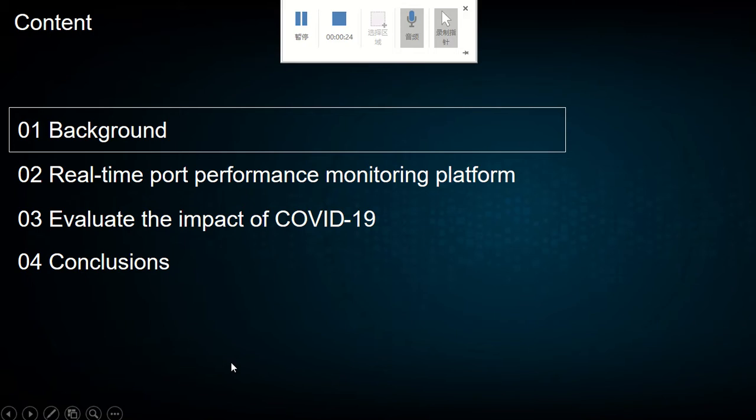Our presentation is structured in the following way. After the background, part 2 and part 3 are our main work, and then I will conclude our work with our contributions.